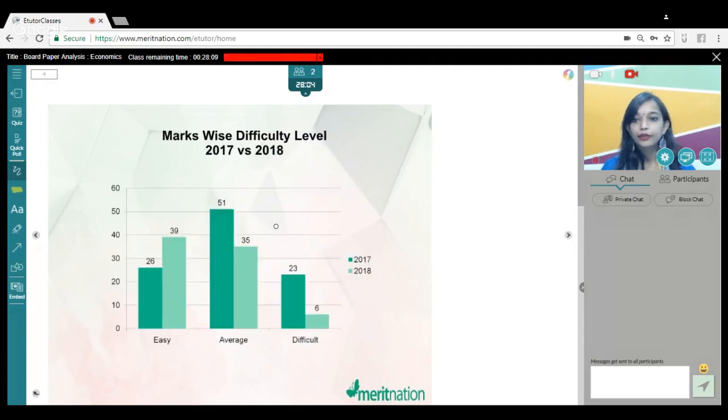Talking about the marks-wise difficulty level, if we compare the 2017 paper, that is the last year paper, with this year's paper, we can easily say that this year's paper was comparatively far easier as compared to last year, because again, many questions were direct, especially the part of numericals. The proportion of numerical questions was far less as compared to last year. So we can say that according to marks-wise difficulty level, this year's paper was comparatively easier.